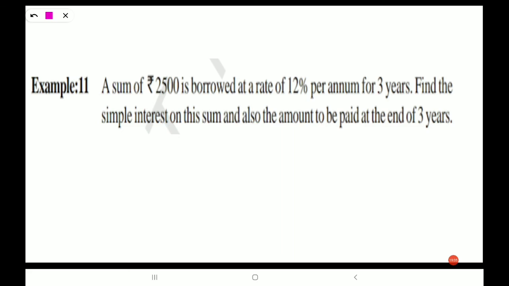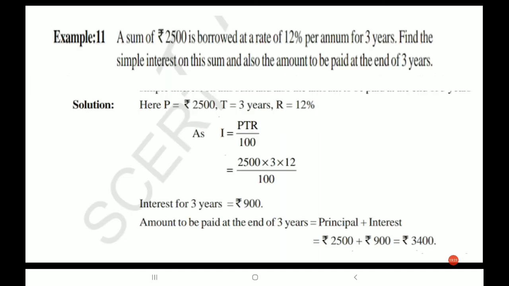So here time is given 3 years and R is given 12% and P is given 2500 rupees. So we have to find the amount. So let's see the solution. P is given 2500, T 3 years, R 12%. I equals to PTR by 100 is the formula for simple interest. I is nothing but simple interest here.